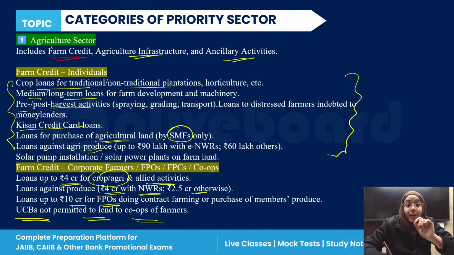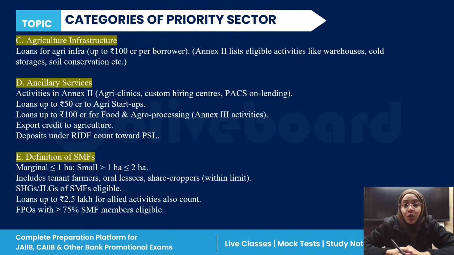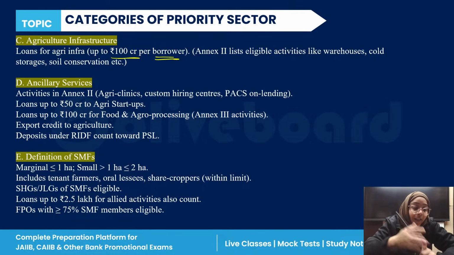So this is one, farm credit. For agriculture infrastructure, up to 100 crore per borrower is allowed. If you're taking a loan for agriculture infrastructure, for example a warehouse, cold storage, or soil conservation, the limit is 100 crore per borrower, not more than that. Ancillary service means the add-on services.